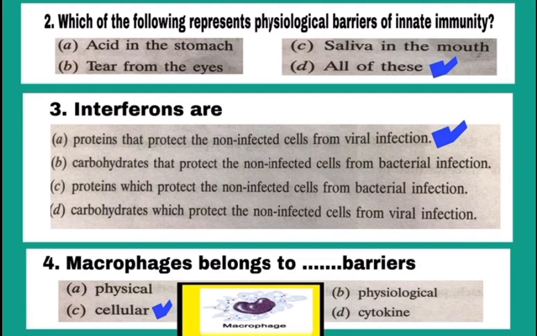Question number 4. Macrophages belong to dash barriers. What are macrophages? Macrophages are present in almost all tissues in our body and they phagocytose and destroy microbes. So, they also come under the cellular barrier. So, the answer is C, mark C.